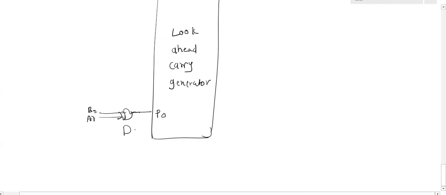The same inputs I give to the AND gate, which generates G0. The inputs are A0 and B0. And the carry input I give here is C0, carry in. When the look ahead carry generator receives P0 and G0, it will generate C1. Are you getting it?